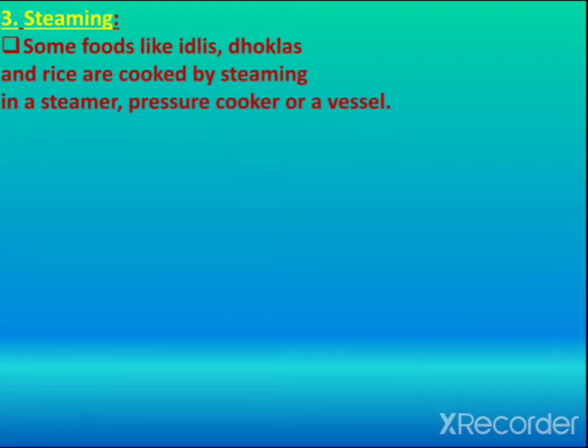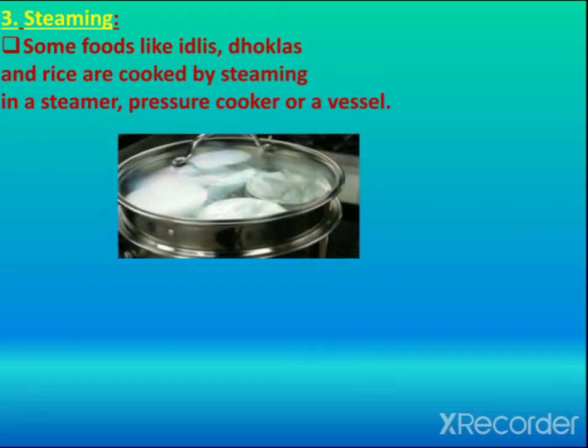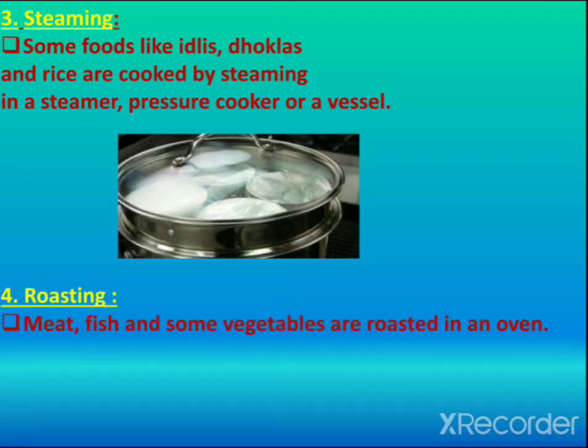Now the third process is steaming. Some foods like idlis, doklas and rice are cooked by steaming in a steamer, pressure cooker or a vessel. In this picture you can see that idlis are being made in this vessel, and that is the process of steaming. Now the fourth is roasting. Meat, fish and some vegetables are roasted in an oven.